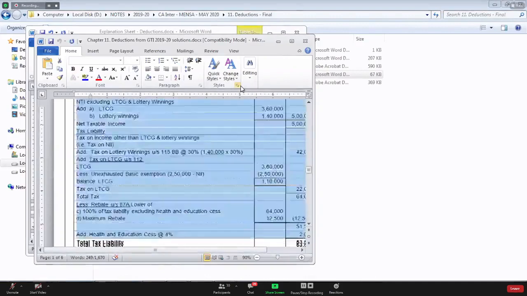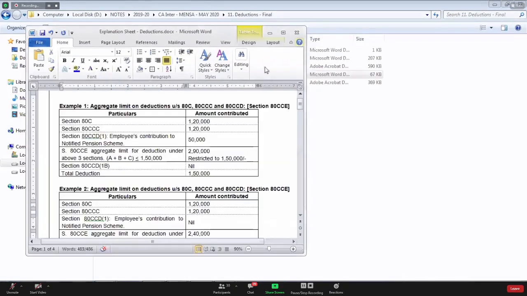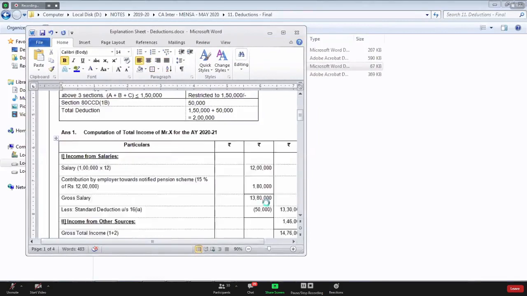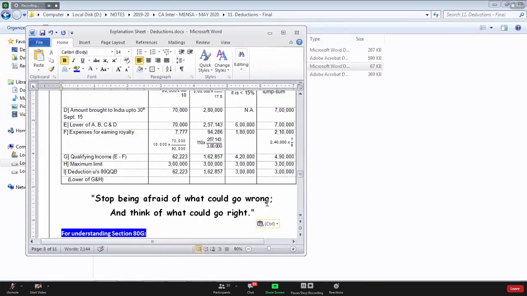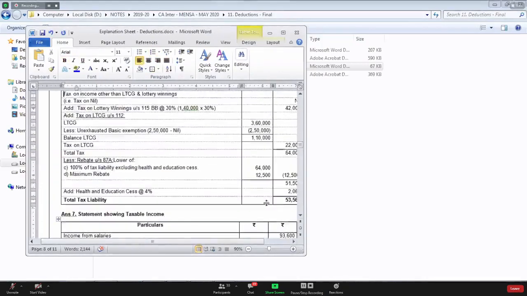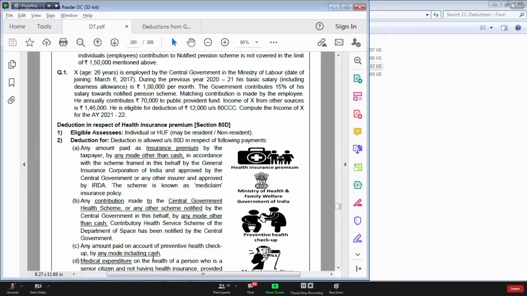Okay. So what is the amount of your gross salary? 1 lakh rupees multiplied by 12, that is 12 lakhs, plus 15,000 multiplied by 12, that is 1,80,000. So the total is 13,80,000. This will be the amount of gross salary.